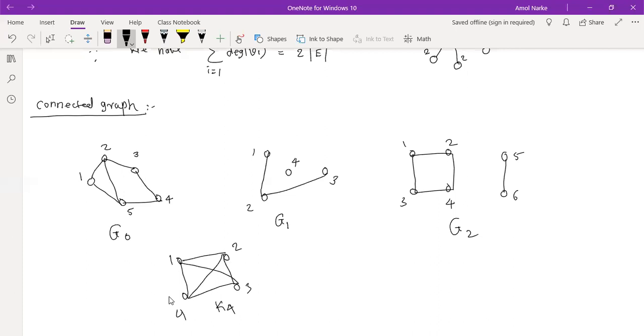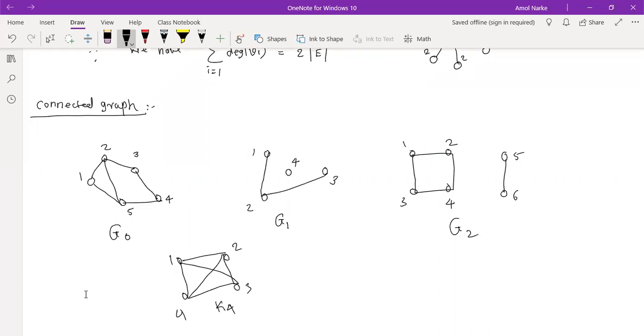In G2 also, we don't have any path between 4 to 6. That's why it is disconnected. Only 1, 2, 3, 4 in G2 are connected, but that whole, I'm assuming this whole is nothing but my G2. This picture and this picture are called connected components, because this is separately connected, this is separately connected. That is a different part that I will tell you whenever that point comes in the syllabus. But you understand connected and disconnected?